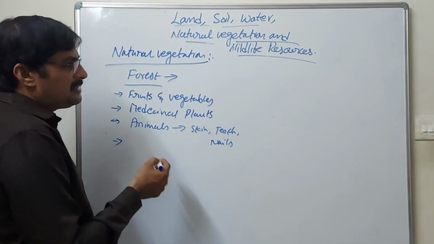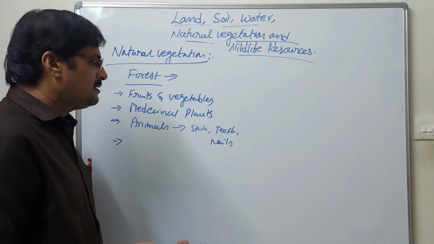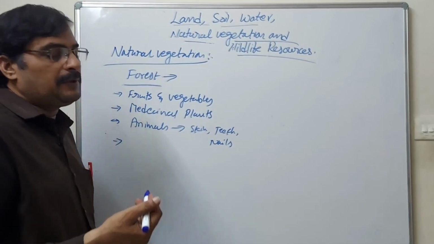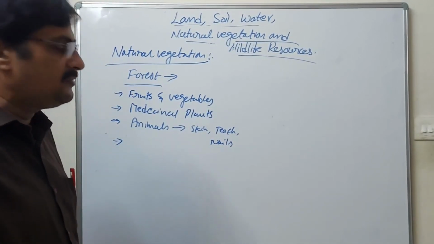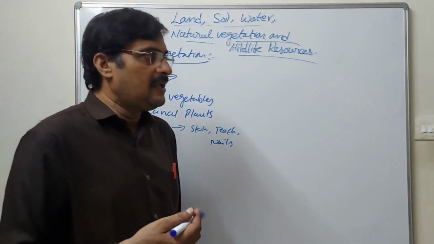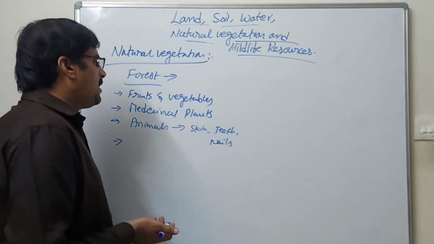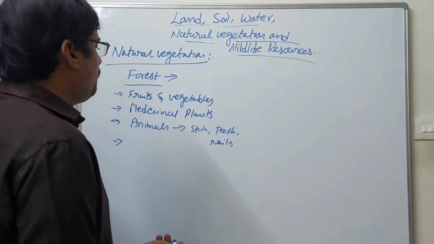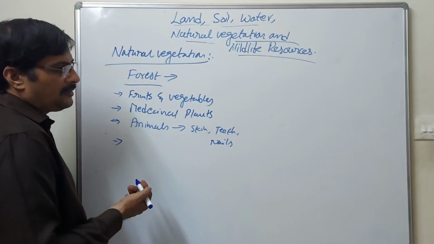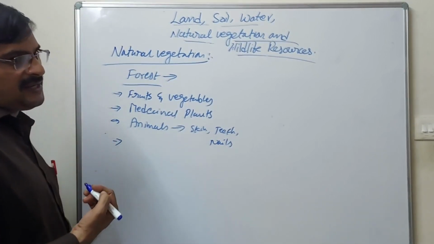According to that, from animal production we have leather shoes and leather bags, and we also use ornaments made of teeth and nails, which are very costly in other countries. Not only that, we can get a number of things from the forest area.